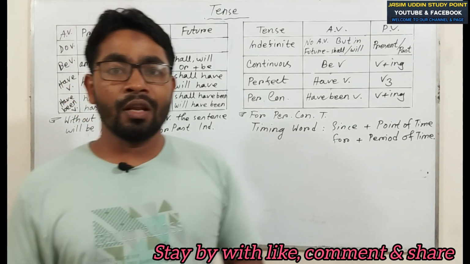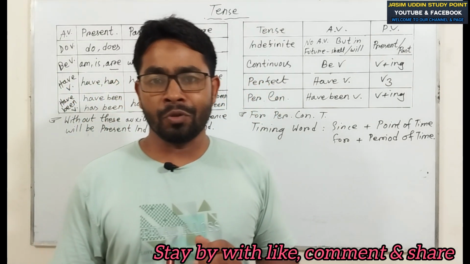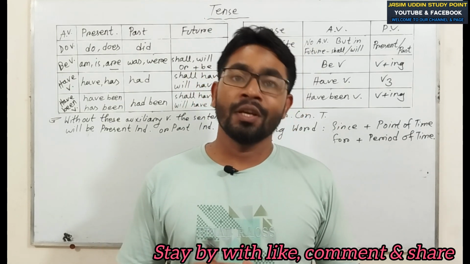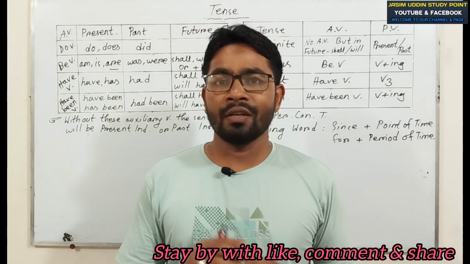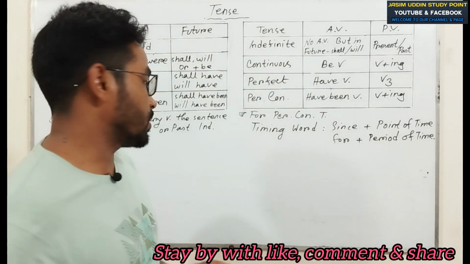Now try to understand all the types of tense. Tense is three types: present, past, future. Present tense is four types, past tense is four types, future tense is four types. They are indefinite, continuous, perfect, and perfect continuous, the same for each. Try to understand.